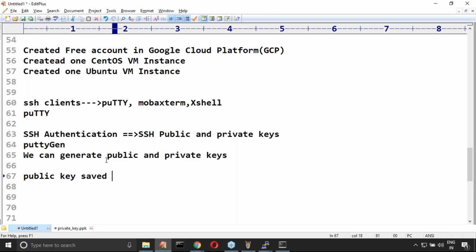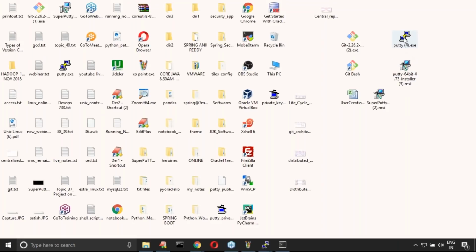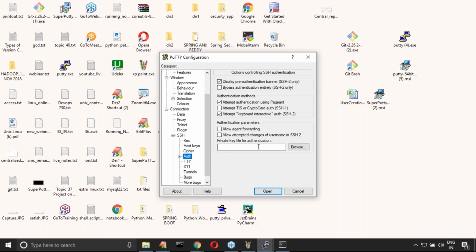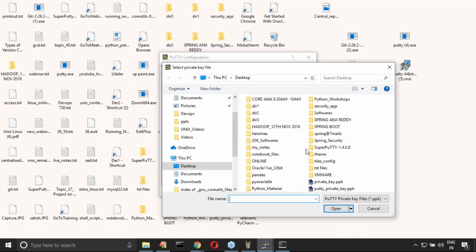Next, this public key I saved in the SSH keys of the VM instances, in the metadata. I provided this public key to the server instance. Next, in PuTTY we provided the private key. Have you remembered, sir, how I provided the private key in PuTTY? Very simple. In PuTTY, under SSH authentication, you need to browse to your private key.